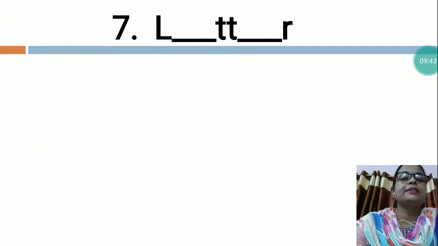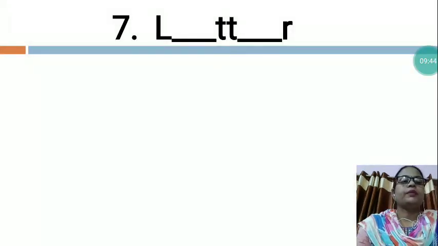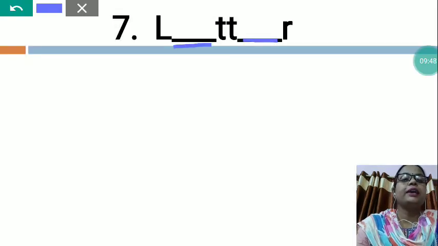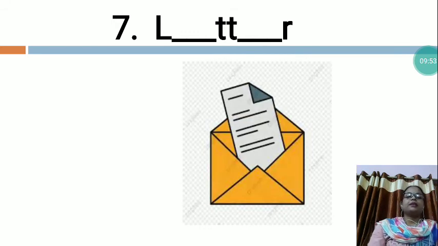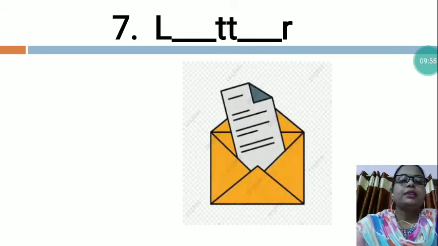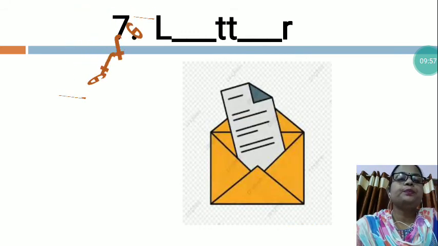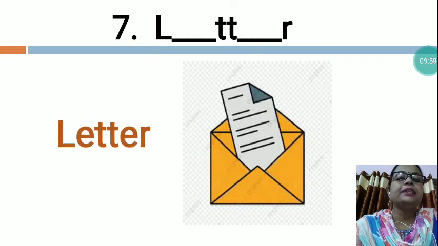Now, the next is L dash double T dash R. So, what is this, dear? This is letter. Letter spelling is L, E, T, T, E, R, letter.